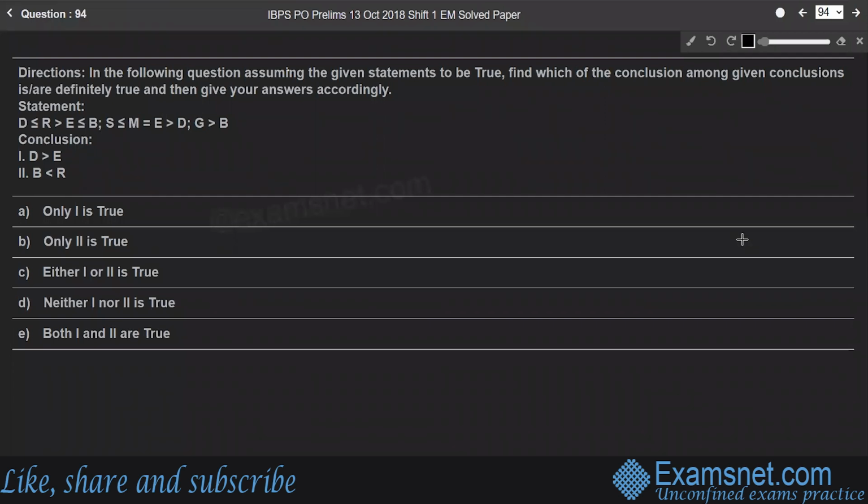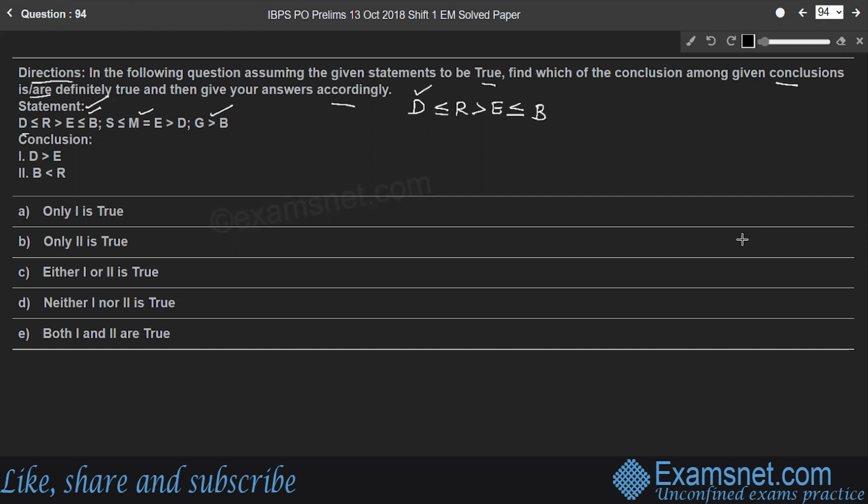Question 94. Here the direction is, in the following question, assuming the given statements to be true, find which of the conclusions among the given conclusions is or are definitely true and then give your answers accordingly. Here is the statement. Students, here there are 3 different statements. 1, 2, 3. So let me consider first statement where D is less than or equal to R, right? R is greater than E and E is less than or equal to B, right?